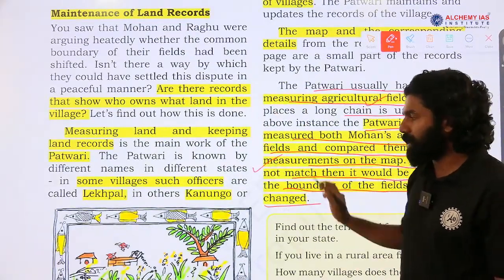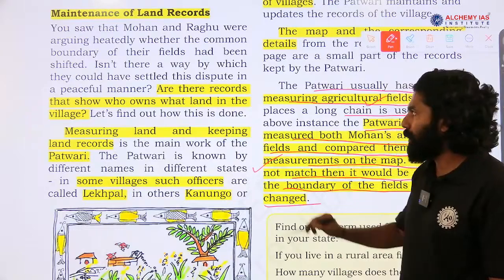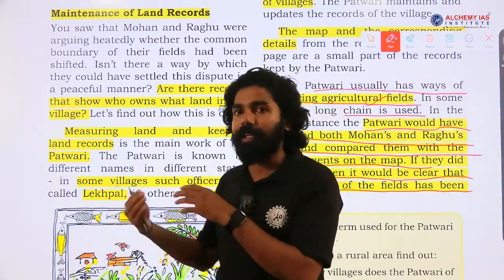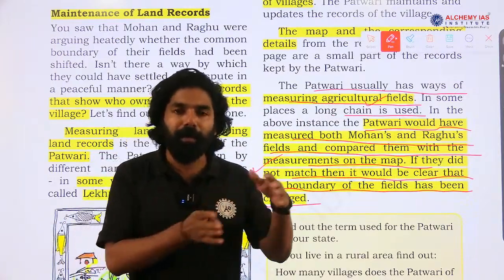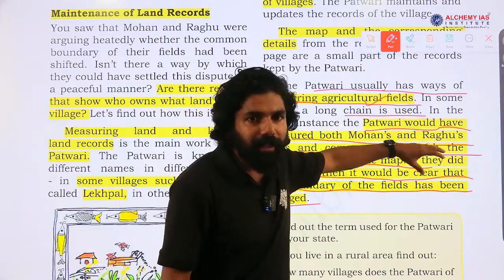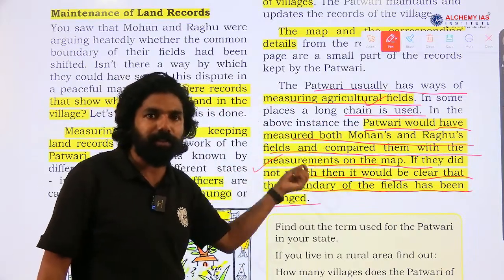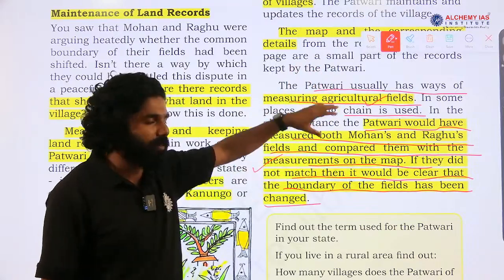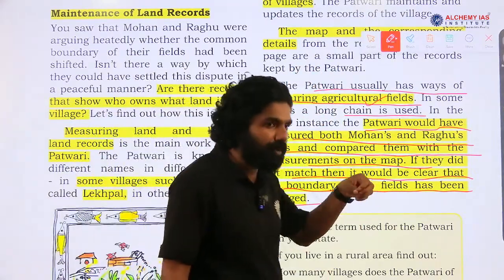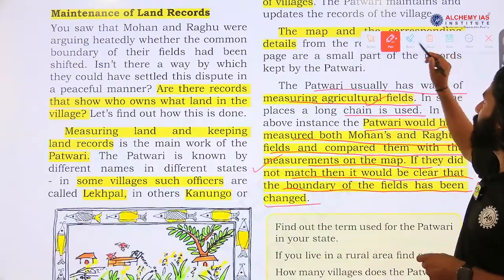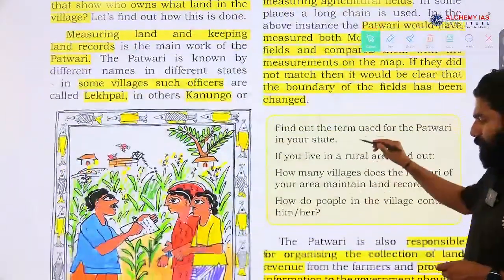This dispute can be easily resolved if there is a land record showing which agricultural fields belong to Mohan and which belong to Raghu. It can be clearly examined with reference to the land record maintained by the village officer, the Patwari. That is why land record maintenance by the Patwari is important in village areas, in order to resolve disputes like land disputes peacefully.